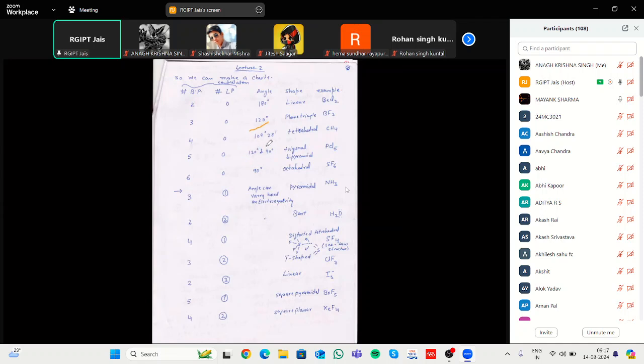In case of axial, the bond angle is 90 degrees, but in case of equatorial, it is 120 degrees. If we take an example of 6 bond pairs and lone pair 0, it forms a bond angle of 90 degrees. In case of SF6, sulfur plus 6 fluorine gives an octahedral type of shape.